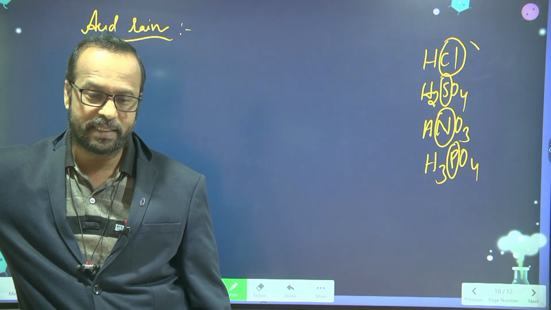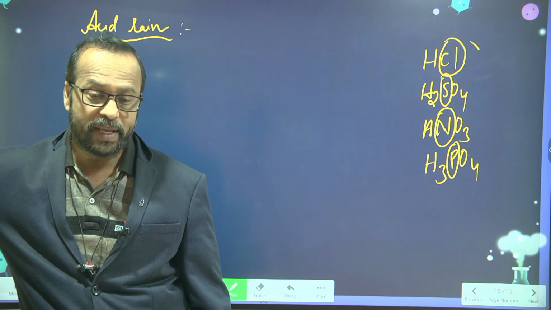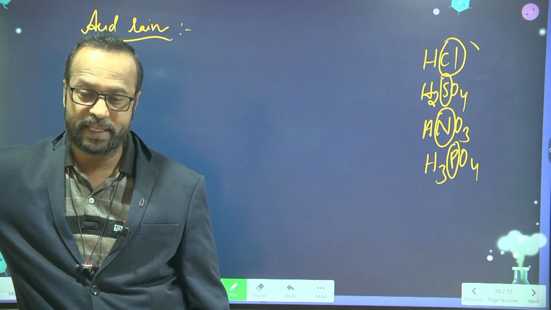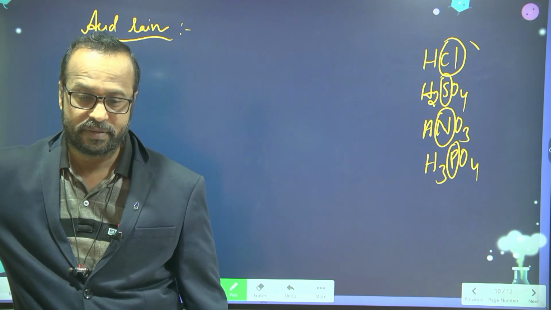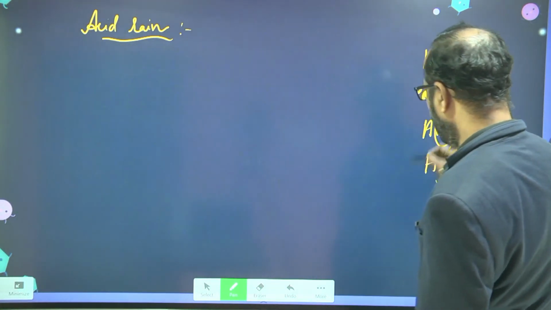All these gases are released from the industries, and they are released from the vehicles also. So all these are non-metals.